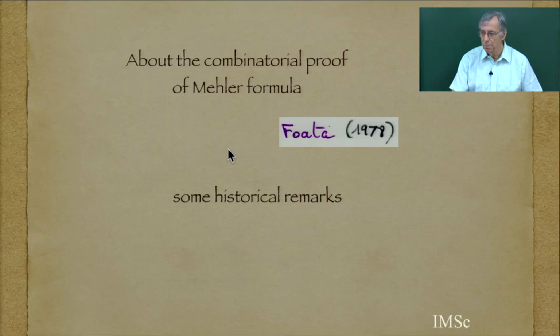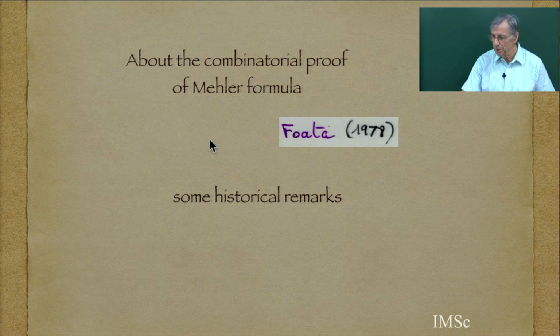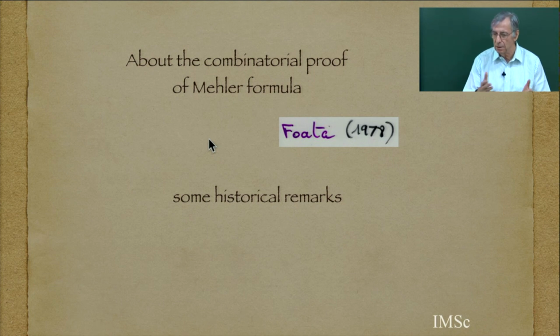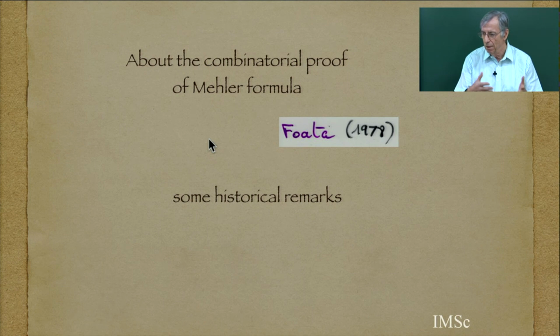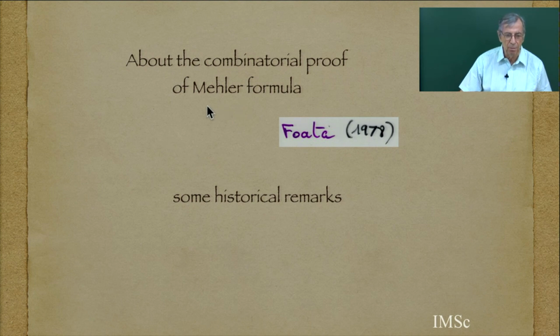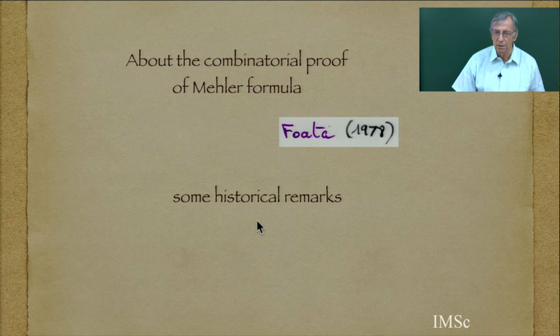So I am going to go back to the Mehler formula, because this was a seminal paper at that time when combinatorists were trying to find a combinatorial interpretation of orthogonal polynomials. Before that, there were some papers about the positivity of the linearization coefficients of Hermite, Laguerre, etc. But to give a combinatorial interpretation of the Hermite polynomial, and then prove a Mehler formula, which is a formula which has many proofs in the literature. So I will give some historical remarks about this remarkable Mehler identity and the proof of Dominique Foata.